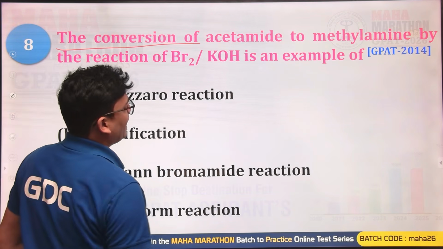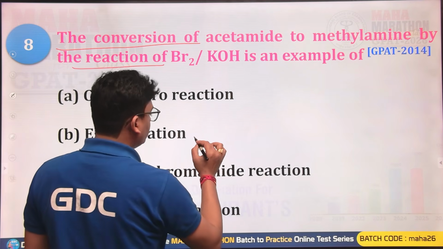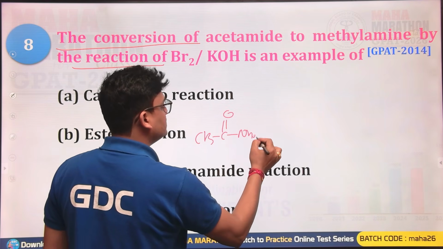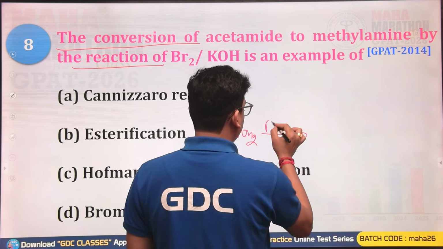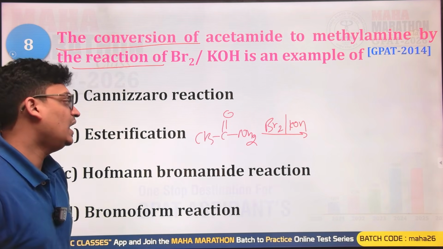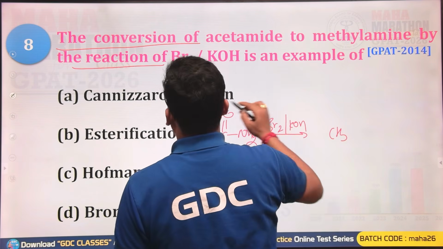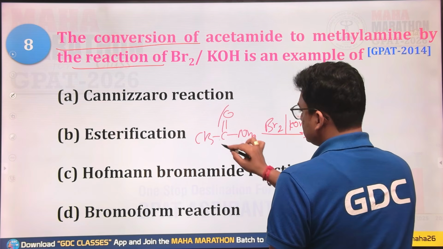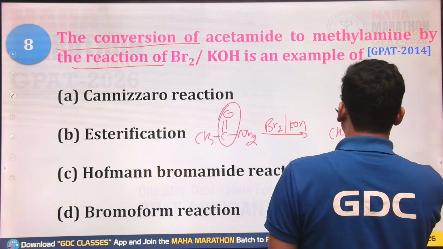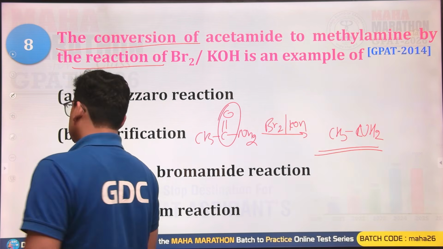The conversion of acetamide to methylamine by the reaction of Br2/KOH. We are having acetamide, CH3C double bond ONH2. This one is acetamide, and reacting this with Br2 and KOH, we get CH3, and this C will be lost, and we are going to have CH3NH2. And this reaction is known as what?